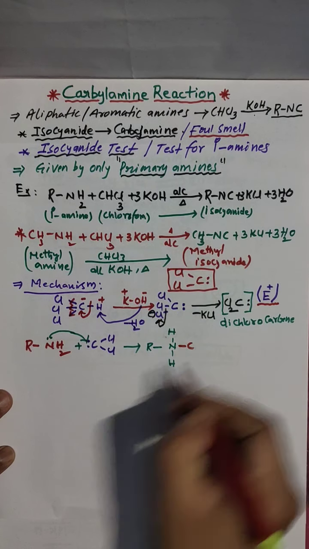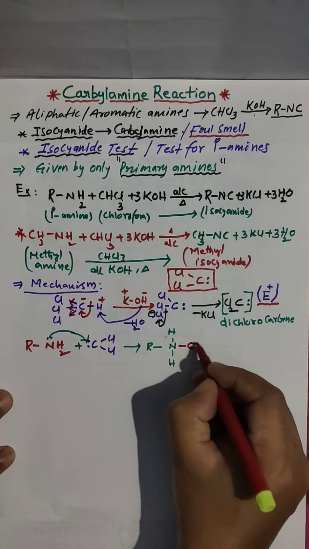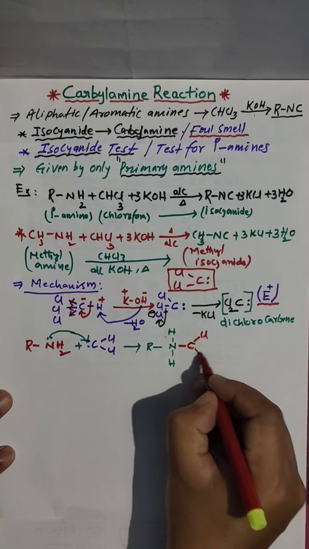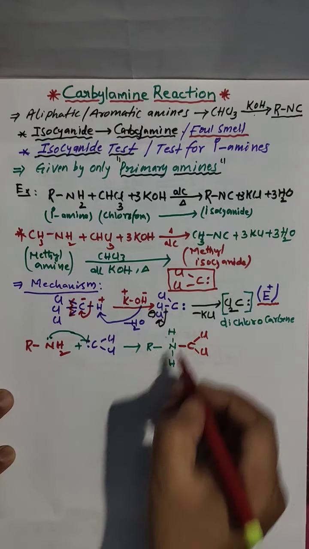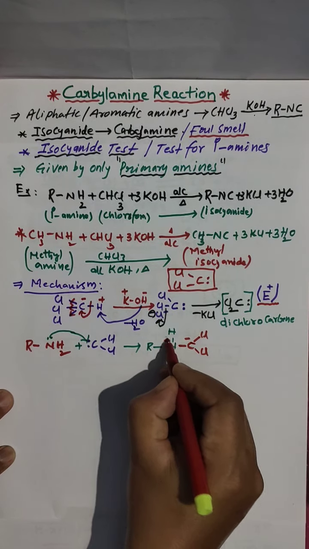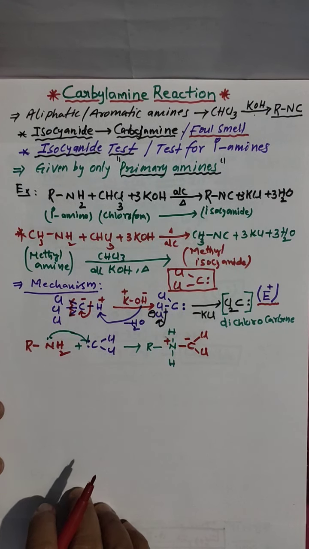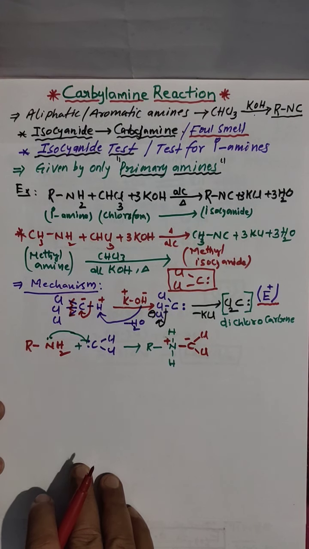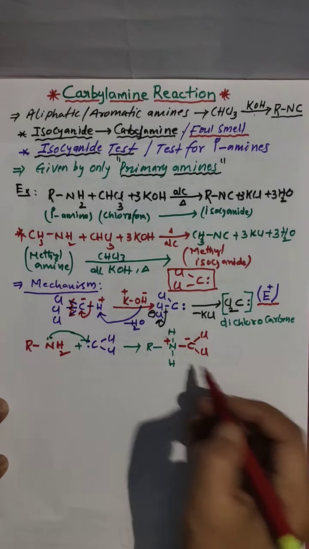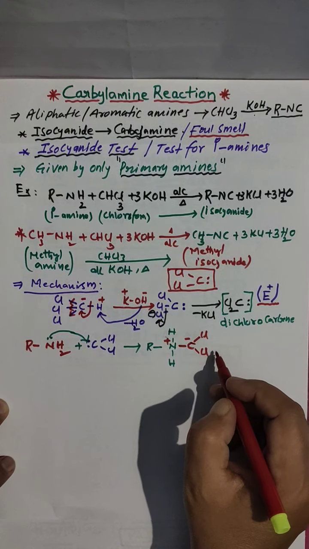So carbon, with 1 chlorine and 1 chlorine. Carbon minus, nitrogen plus. Why? Because nitrogen lost the electrons, carbon taken. This intermediate will form.